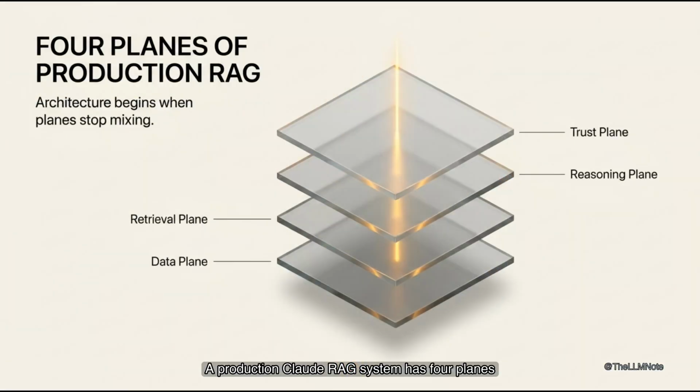A production Claude RAG system has 4 planes. The data plane ingests, normalizes, chunks, and indexes. The retrieval plane searches, filters, and re-ranks. The reasoning plane gives Claude only the evidence it needs. The trust plane attaches citations, permissions, evaluation, logging. It also checks for freshness and reliability. Architecture begins when these planes stop being mixed. This separation makes the system debuggable when answers fail.